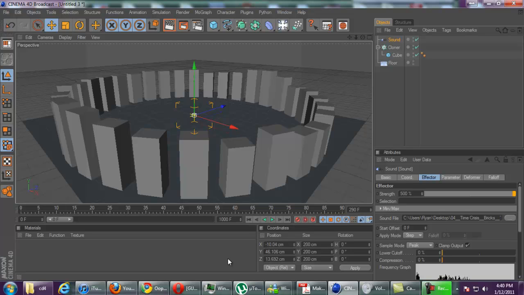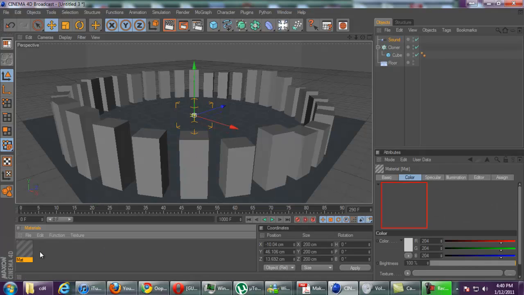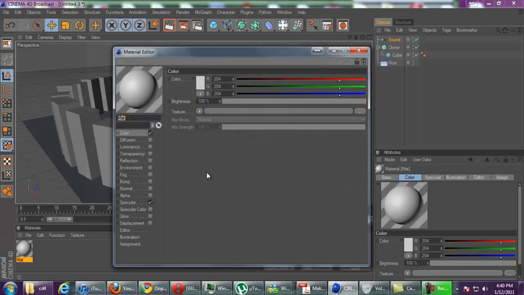Sound effector. That's basically what it is. And that's pretty much all you can do with it. You can, however, change the colors of the bricks, cubes, whatever you want to call. To do that, double click in materials, double click on the ball that it creates, and you can change the color. This will not show up until you render,